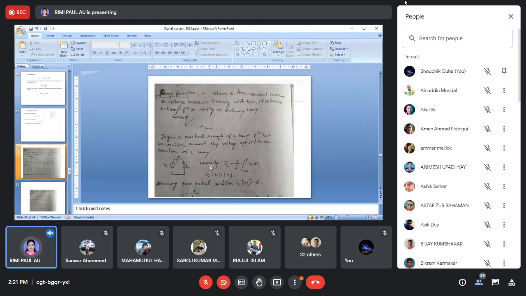Similarly, if we give the same thing to a capacitor, capacitor voltage. So if I give unit step voltage to an inductor, then the inductor current value will be the ramp function.